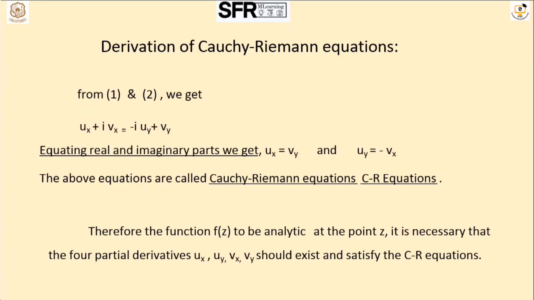From the two equations, 1 and 2, we get ux plus i vx is equal to minus i uy plus vy. Equating the real part and imaginary part, we get ux is equal to vy and uy is equal to minus vx. These are called the Cauchy-Riemann equations, that is CR equations. Therefore, for the function f of z to be analytic at a point z, its derivative must exist, and it is necessary that the four partial derivatives exist and satisfy the CR equations.